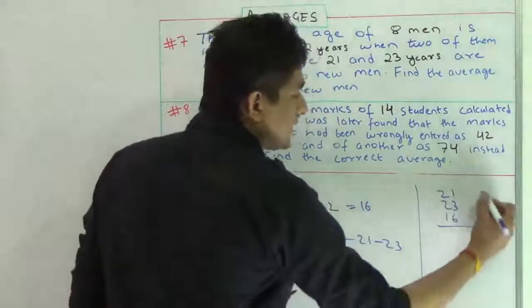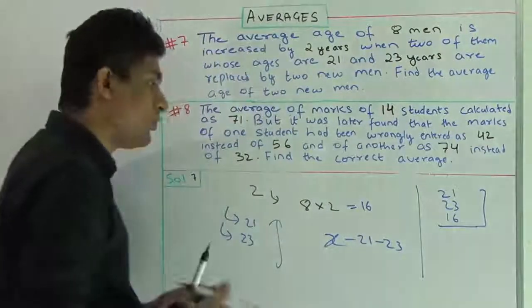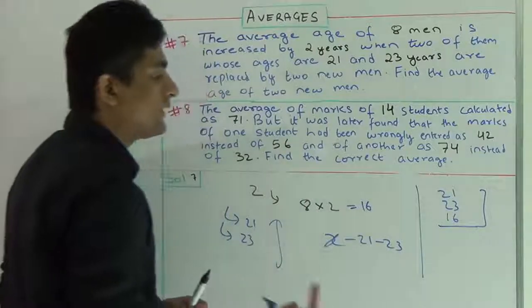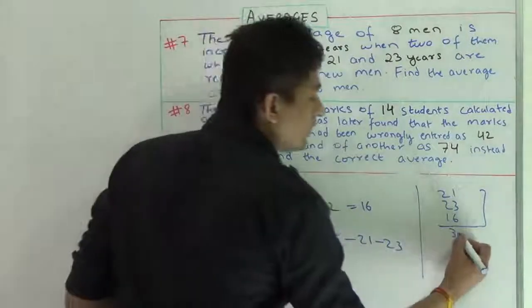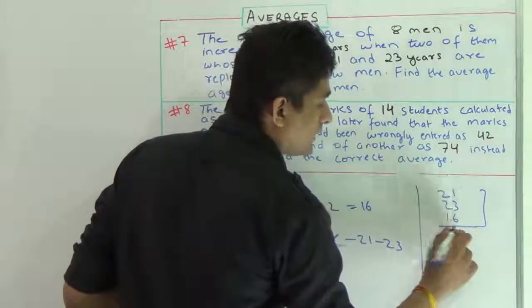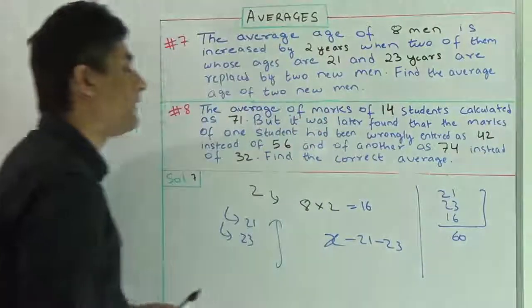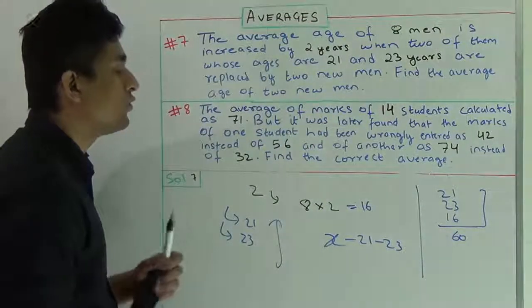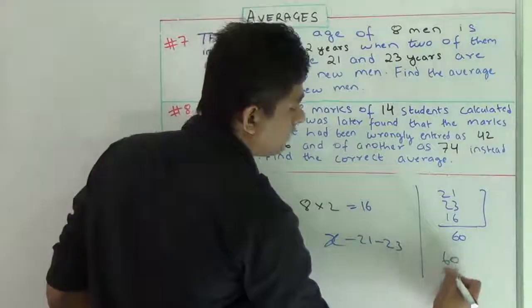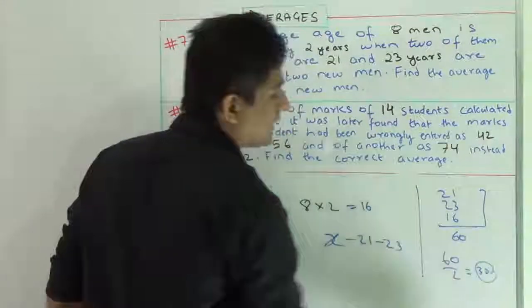So the sum of the age of the 2 new men will come out to be 60 years. I got the sum of age of the 2 new men, and I divide it by 2 in order to get the average. It's 30 years.